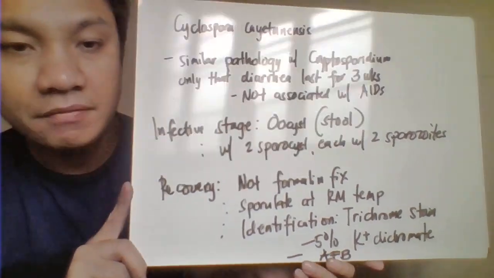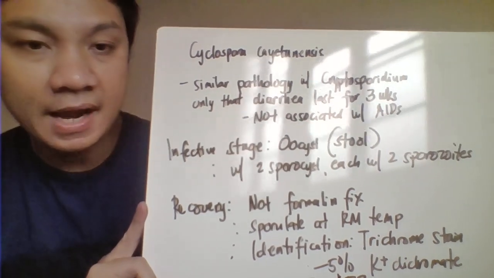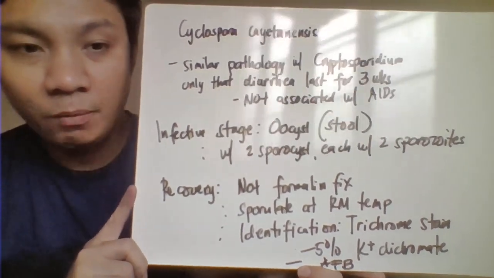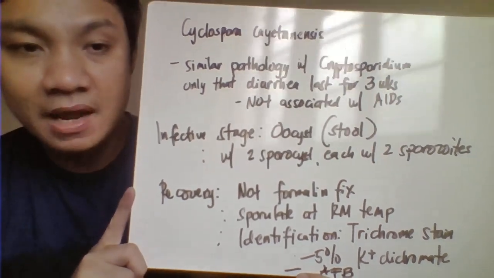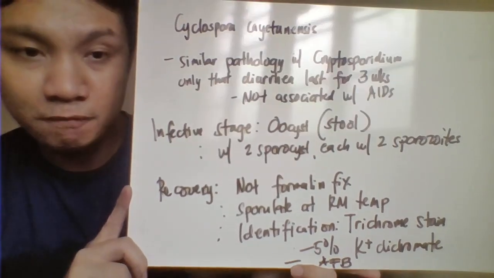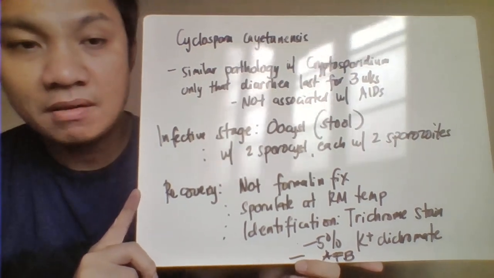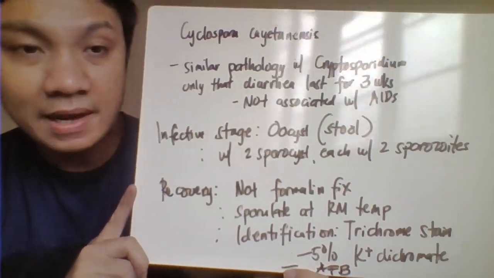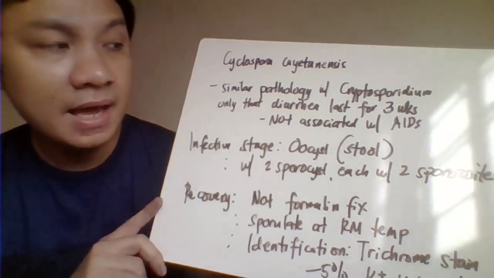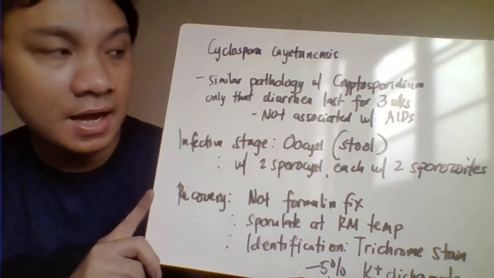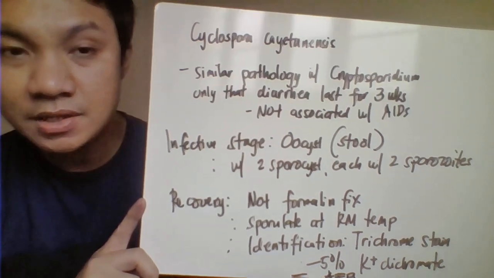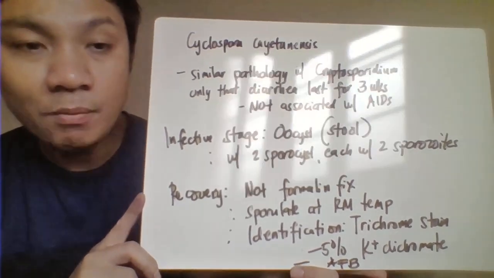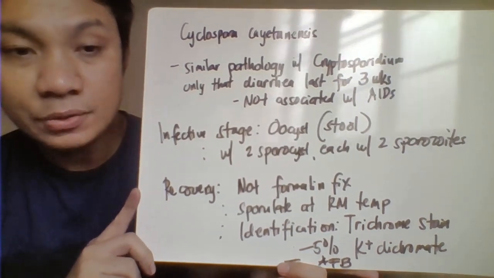Okay, the next one we have here the Cyclospora cayetanensis. So this would have here the similarity with the morphology and even the life cycle of your Cryptosporidium parvum, only that the patient tried to manifest here diarrhea which tried to last here for more than 3 weeks, long-lasting diarrhea. Okay, and another difference here would be again, this is not also associated with the HIV patients or the immunocompromised patient.